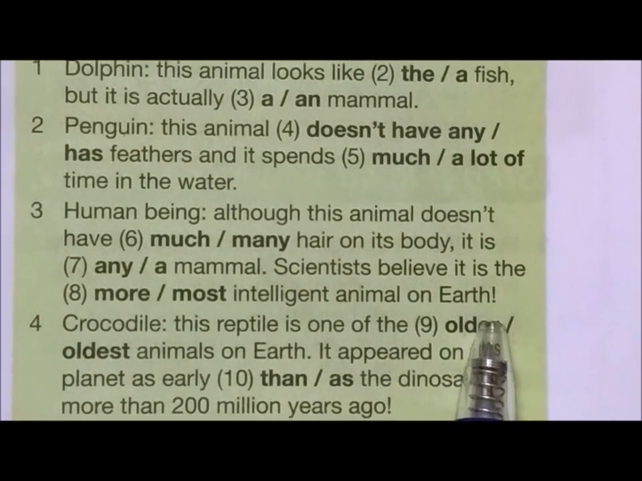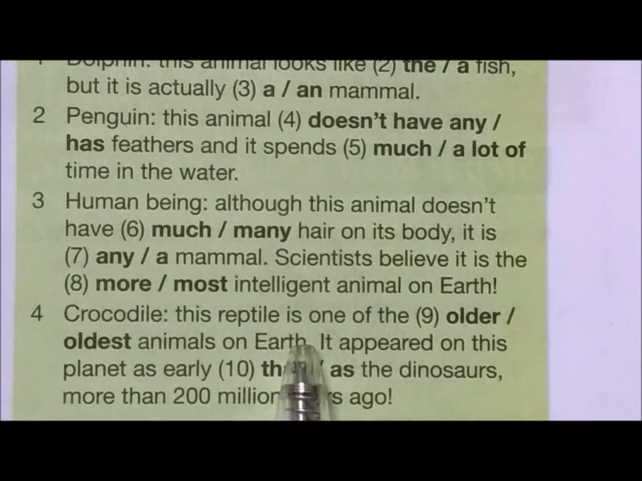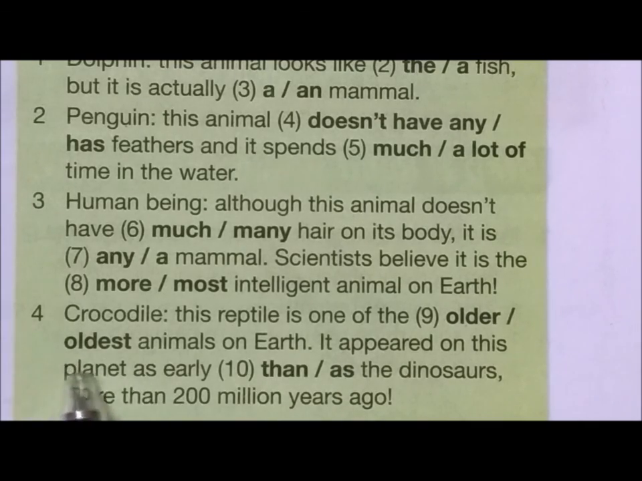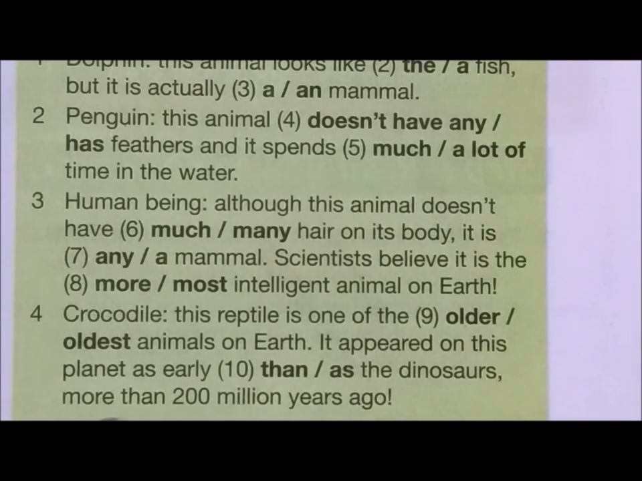Question 4. Crocodile. This reptile is one of the, yes, it is comparing one with many, one with all. So one of the oldest, we are using superlative here, oldest animals on Earth. It appeared on this planet as early, so as and as they come together as a pair. So as early as the dinosaurs, more than 200 million years ago.